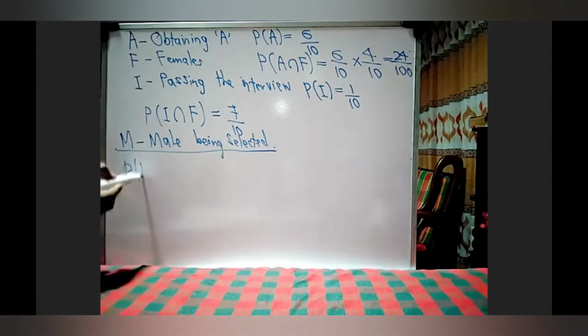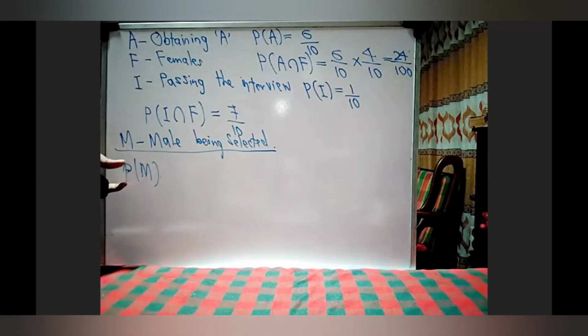Then how to find probability of M? We have to consider several factors here. A male can be selected through the aptitude test and also through the interview. So we have to consider both.